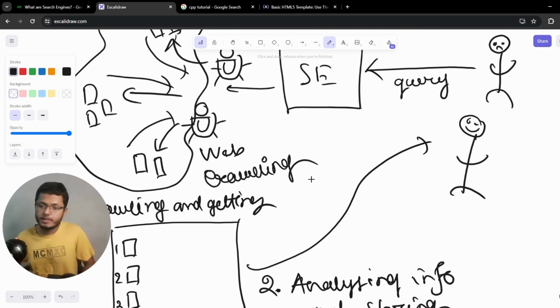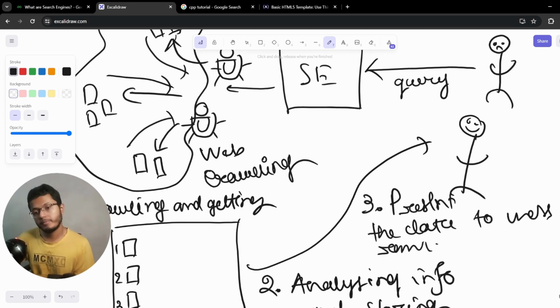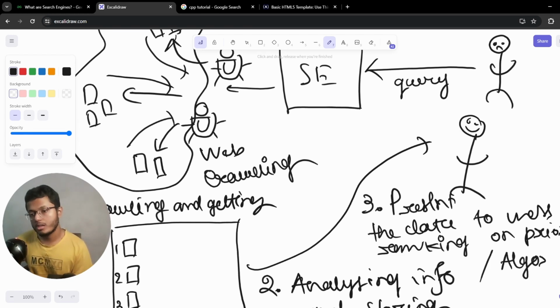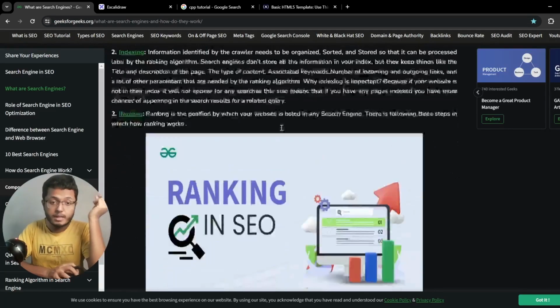And lastly, we have some priorities depending on which we will present it to the user, and that may depend on the user query as well as some paid ads. Sometimes we will show some paid ads because of Google's business policy. So that is also another reason. So this is to present the data to the user, ranking on priority or algorithm, whichever determines the priority. So this is step 3, and this is how our indexing works.